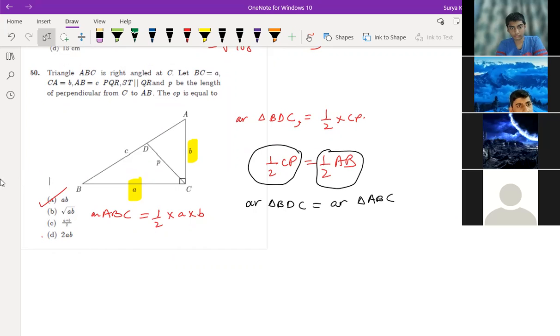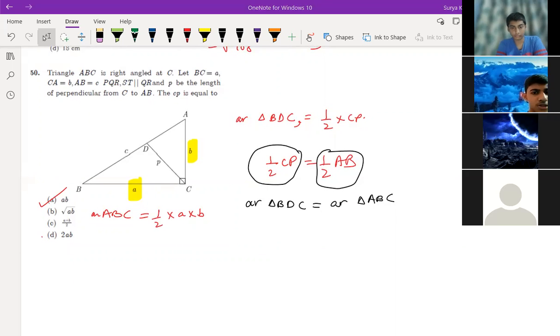I don't think so. CP is equal to AB. C into P is equal to AB. No. Sir, I will just be back in 2 minutes. I think root AB should come. Just check.